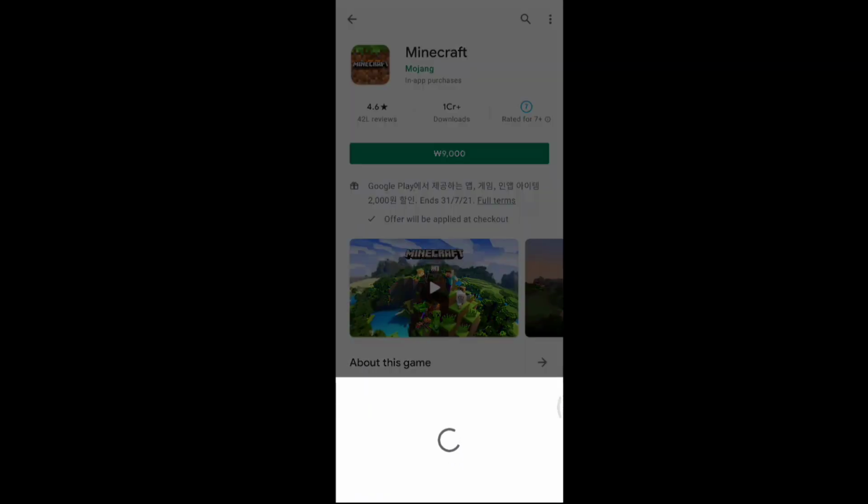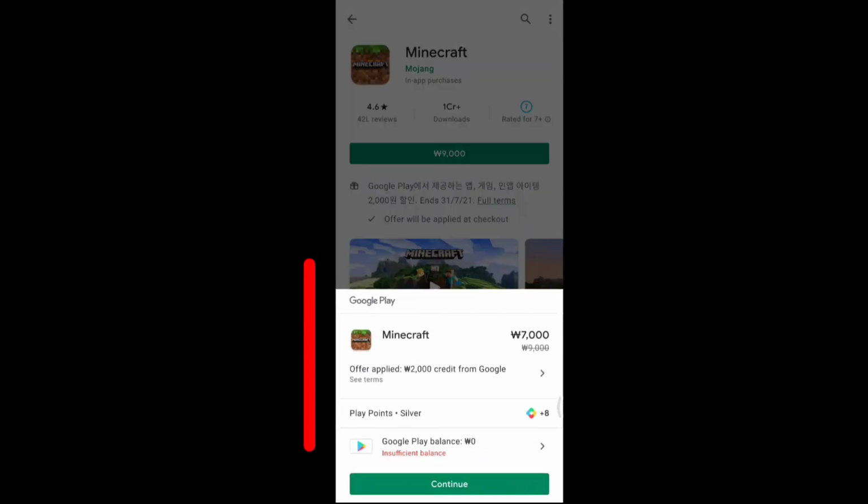Now if I try to buy this game, you can see the offer is showing. I have to pay only 7000 won. 2000 won I am getting as discount from the offer. So in this way you can use these offers to buy apps and games.